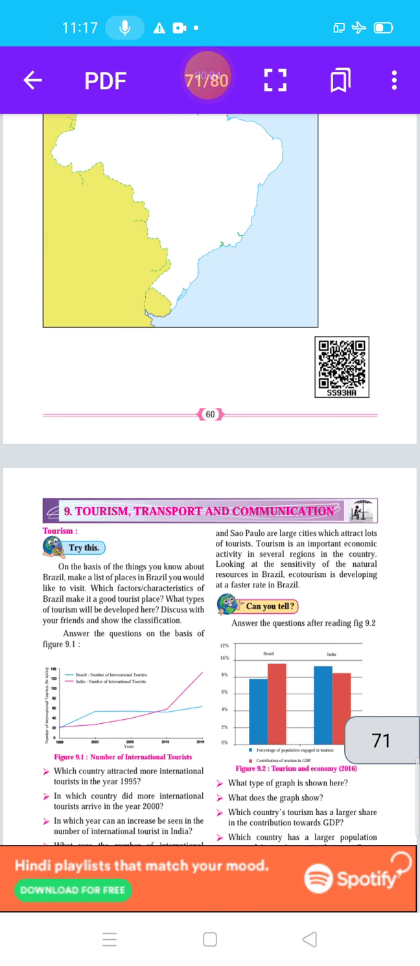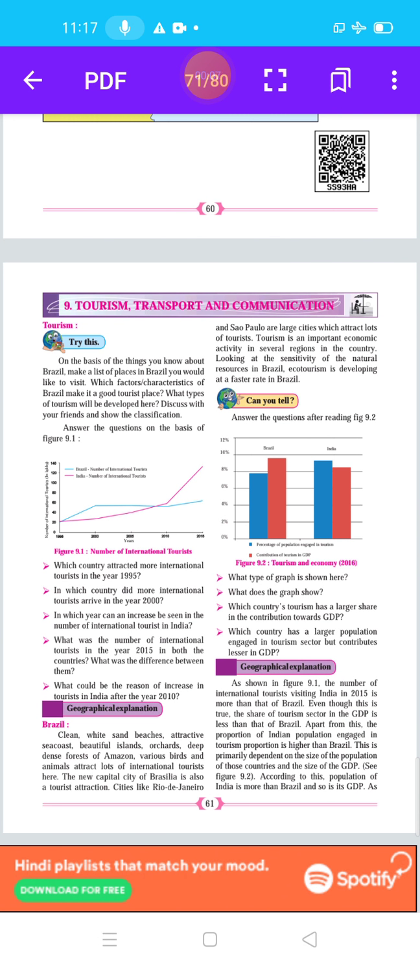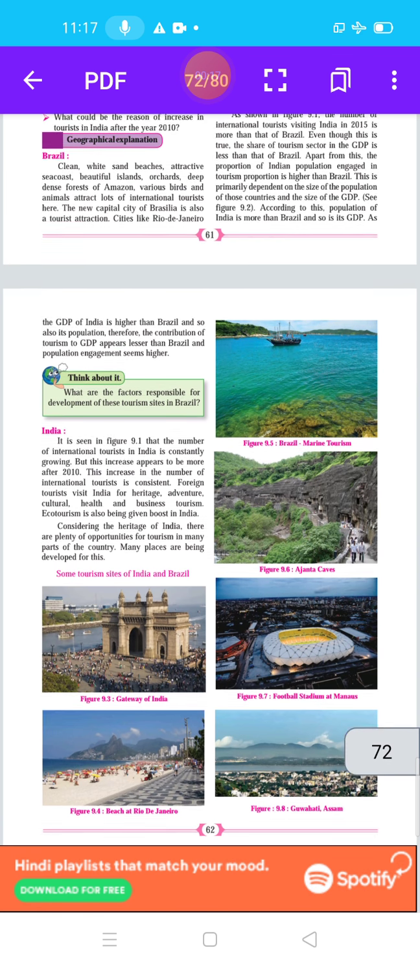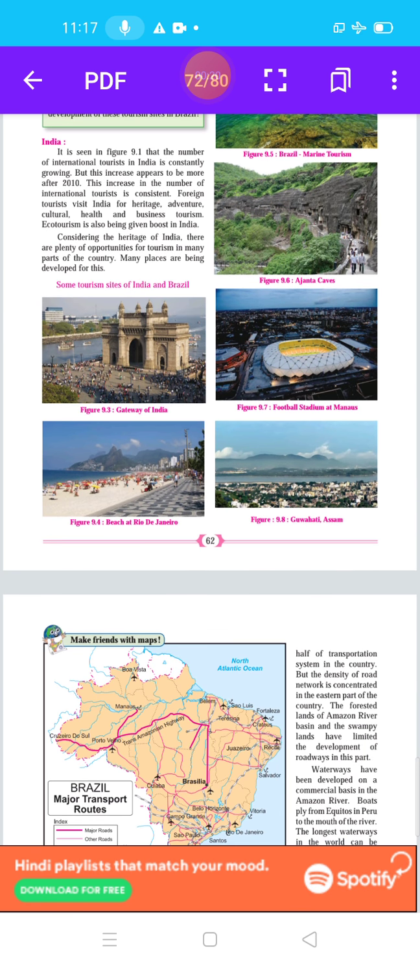From the last video we started lesson number 9, tourism, transport and communication. In that video we completed some points: figure 9.1, number of international tourists, and 9.2, tourism and economy. Then some tourism sites of India and Brazil.